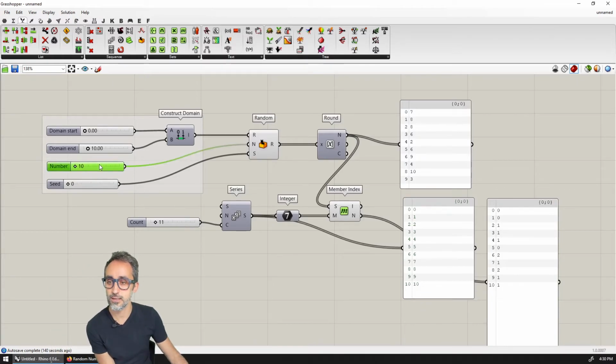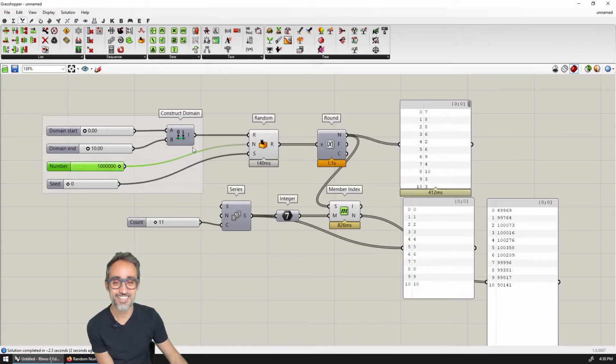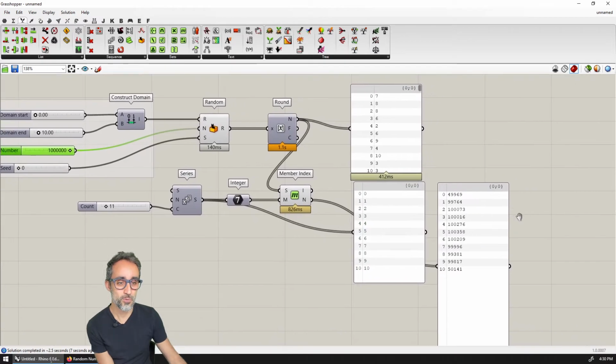But if I do that, let me just crank this all the way up to 1 million. First of all, you see how my computer is frozen a little bit and it has taken quite a couple of seconds to do. Then look at what is happening here.